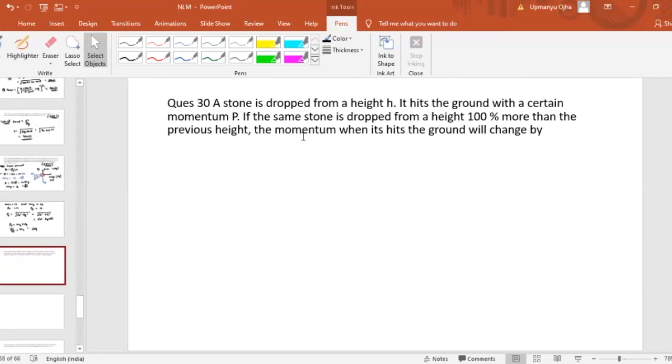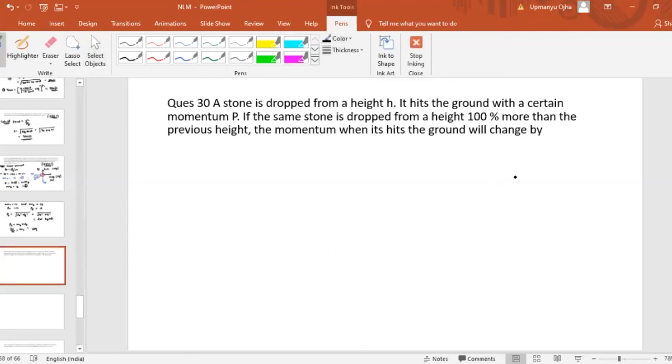Can you get the answer for this? How much percentage will it change?